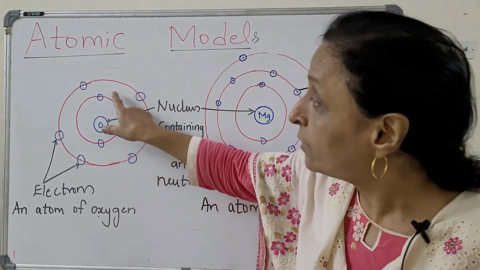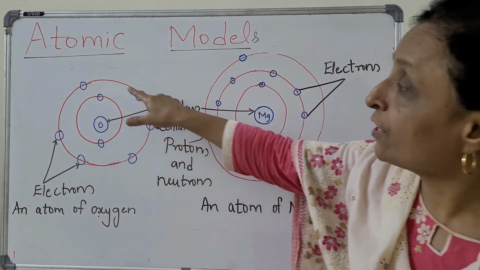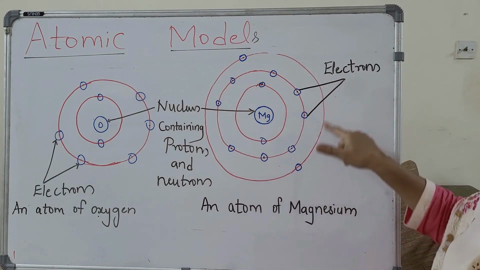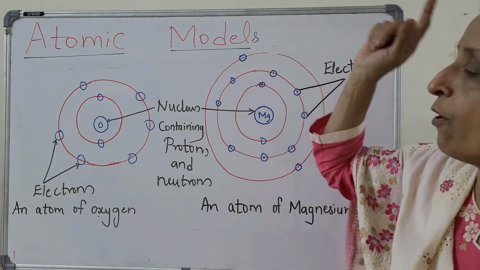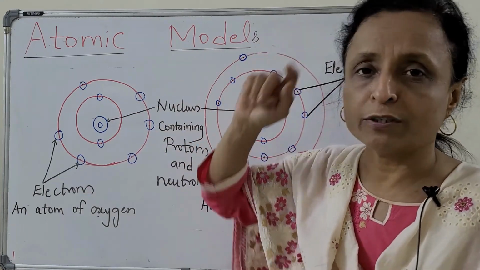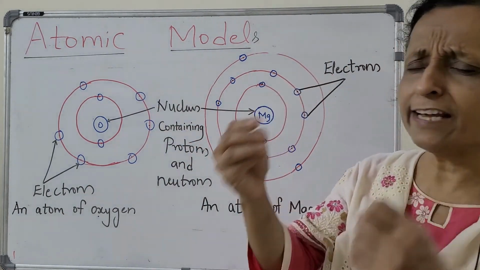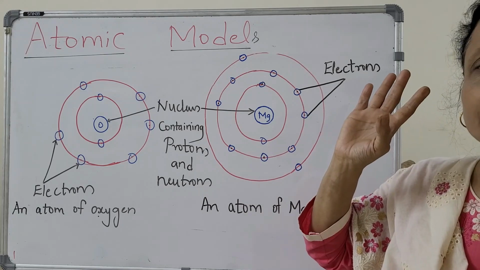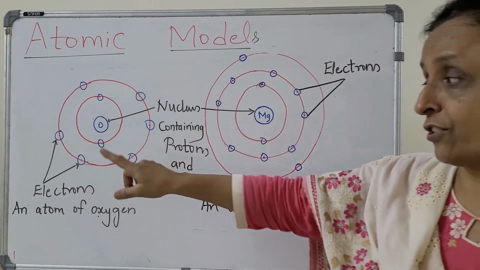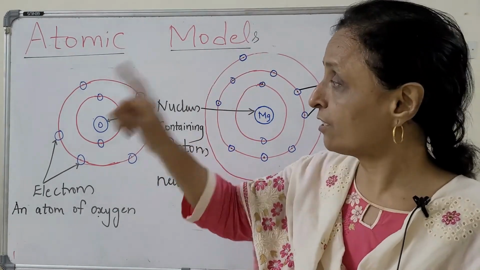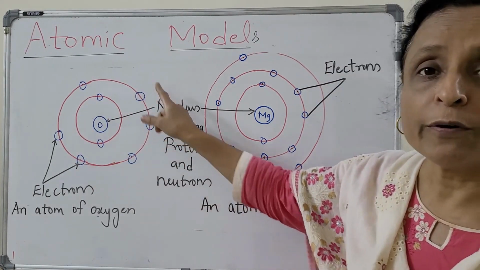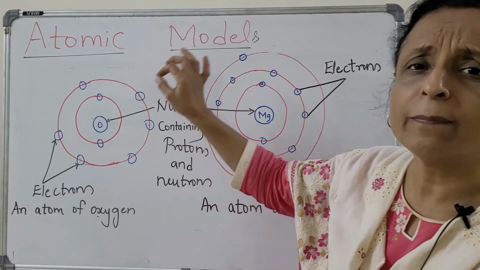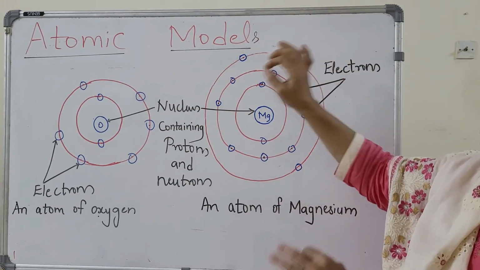Rotating in the imaginary orbits are the electrons. They have very negligible mass, but they have one charge. So this is the simple structure. This is the atomic model.